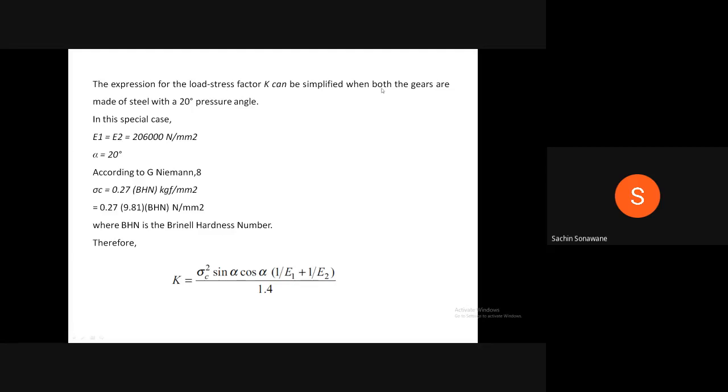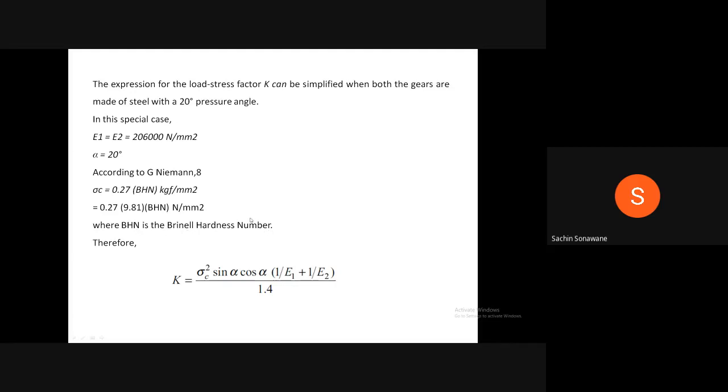The expression for the load stress factor K can be simplified when both the gears are made of steel with a 20-degree pressure angle. In this case, E1 is equal to E2, which is equal to 20.6 into 10 raised to 3 Newton per mm square. Alpha is equal to 20 degree, and according to G. Niemann, sigma C is equal to 0.27 into 9.81 BHN in Newton per mm square, where BHN is the Brinell hardness number.